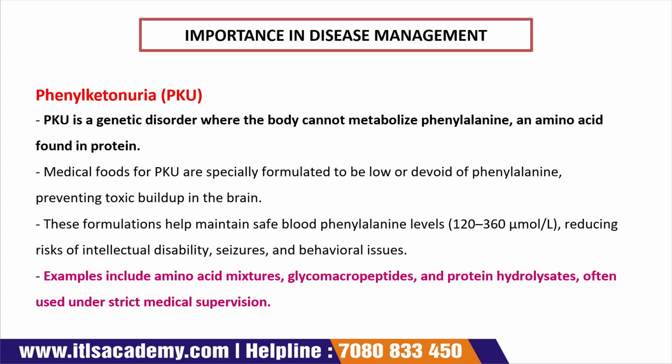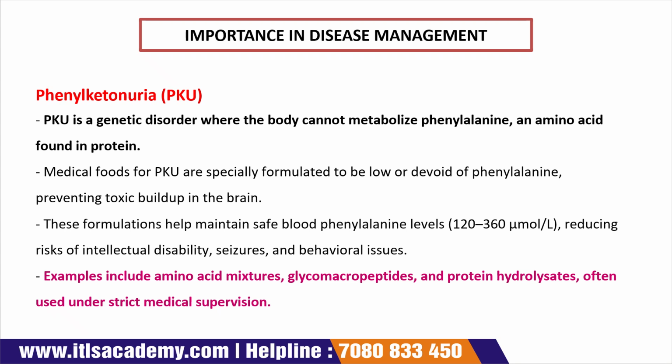The medical food for PKU is especially formulated to be low or devoid of phenylalanine, preventing toxic buildup in the brain. So in PKU, where the body cannot metabolize phenylalanine, medical foods are formulated to lower it, and after lowering the phenylalanine, they prevent the toxic buildup in the brain.